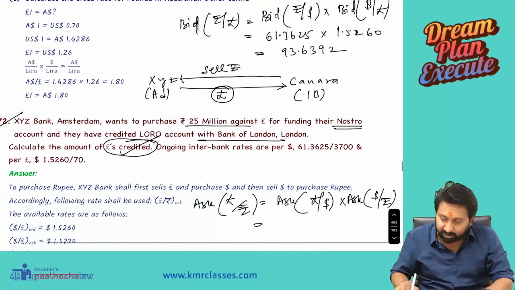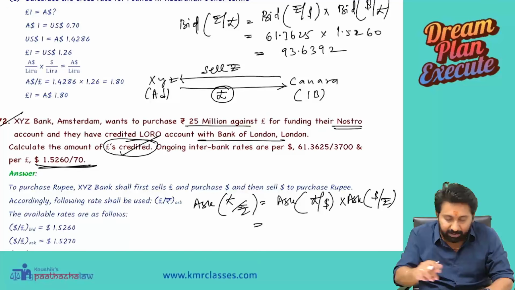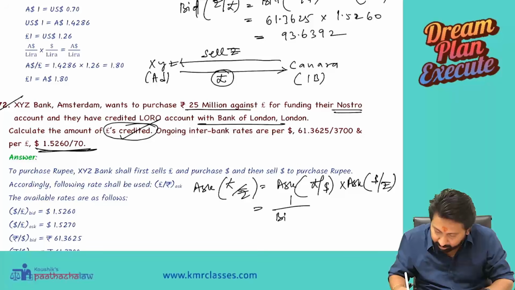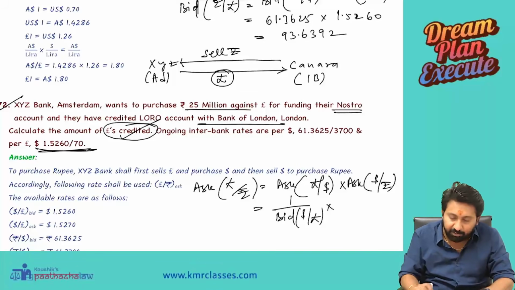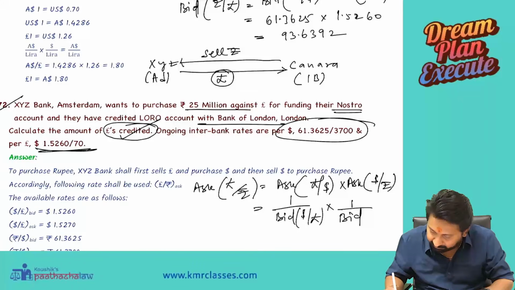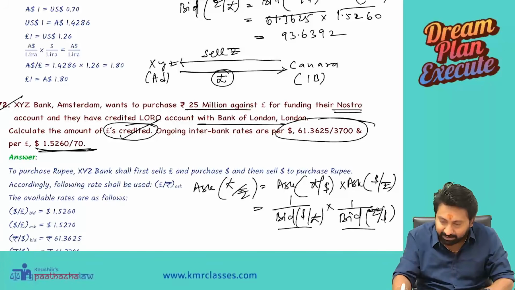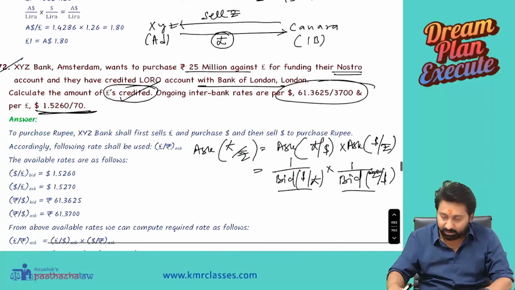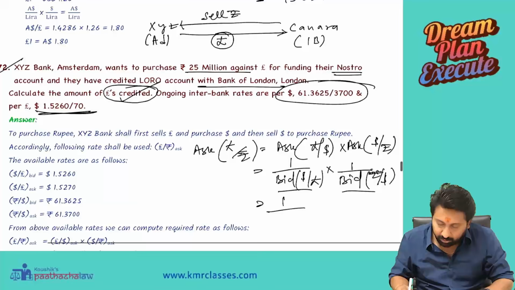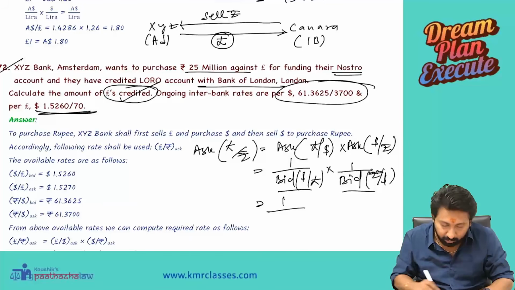So it is 1 by bid of dollar by pound into ask of dollar by rupee. The given quotation is rupee by dollar, so 1 by bid of rupee by dollar. If you observe, the bid came again, as we have already done.